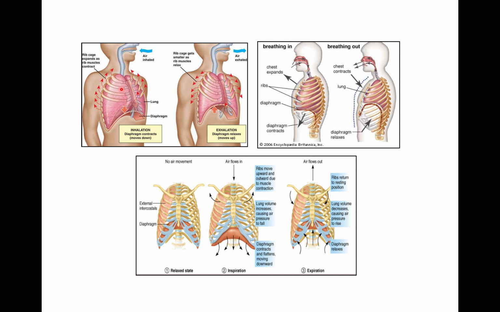In normal inspiration, alveolar pressure decreases to about -1 centimeter of water, and it inhales about 500 milliliter of air into the lungs in the period of 2 seconds of inspiration.